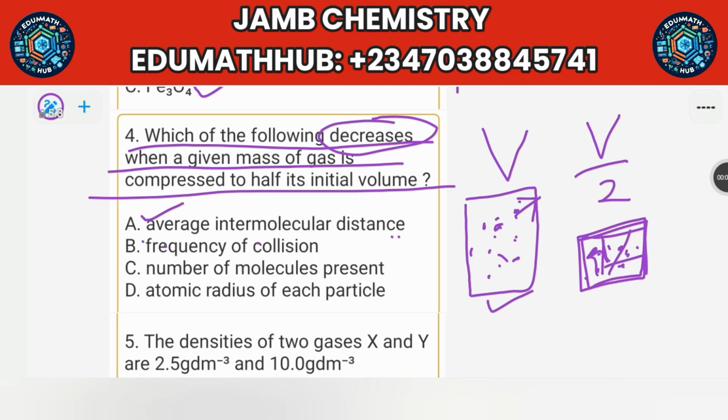So this one is true. Frequency of collision. The frequency of collision will increase because they'll be hitting the walls of the container more. So the collision will increase. This one will increase, not decrease. So this one is not part of it.